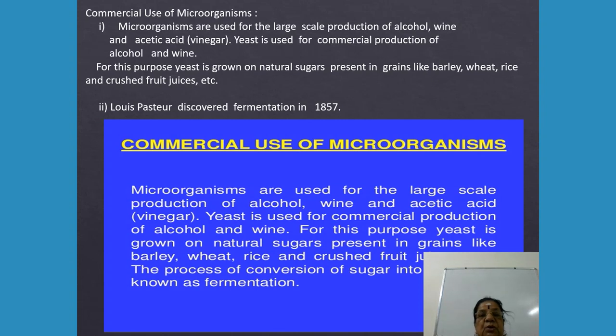Microbes are used for large-scale production of alcohol, wine and acetic acid, vinegar. Yeast is used for commercial production of alcohol and wine.